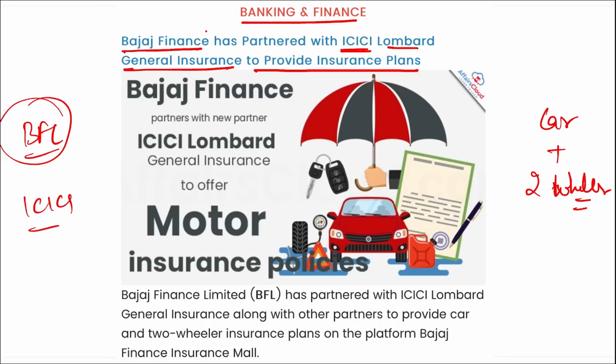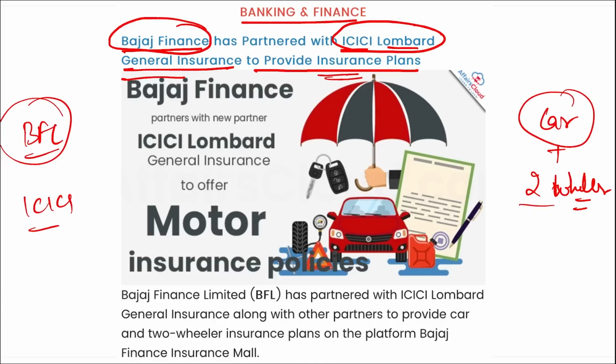Here, comprehensive coverage, own damage coverage, third party coverage, personal accident coverage, no claim bonus, all of these will be provided. Then 24/7 road assistance will be covered here, zero depreciation add-on cover, engine protection add-on cover, all will be provided under this. So remember, it is Bajaj Finance, they partnered with ICICI Lombard General Insurance to provide insurance plans for both two-wheelers and cars. Correct?